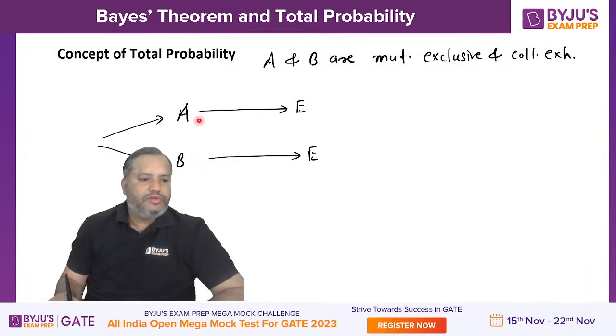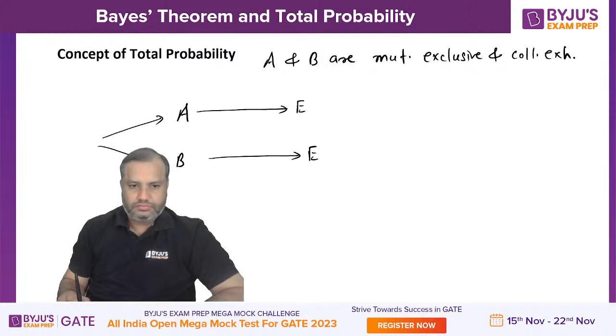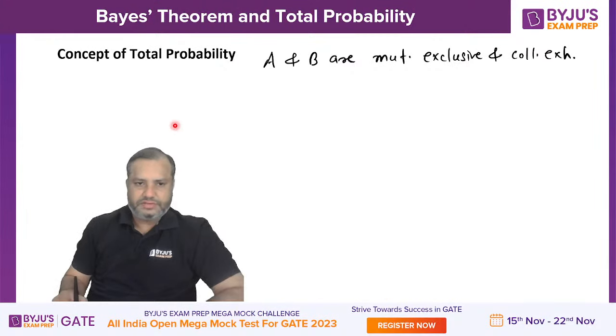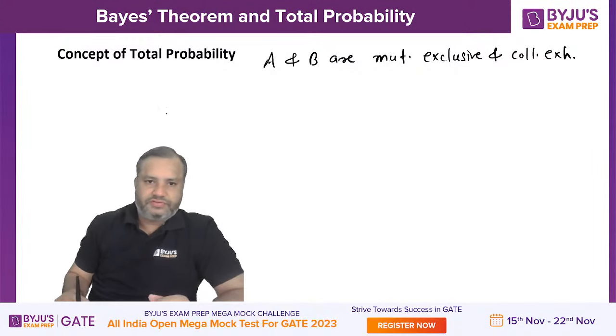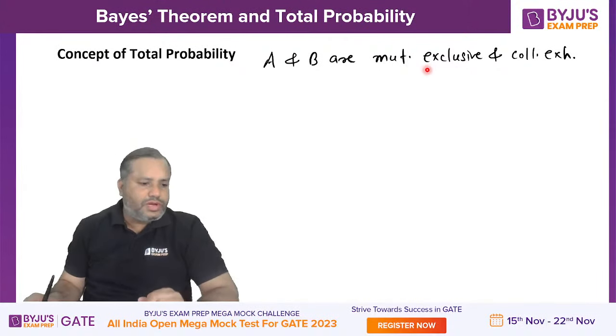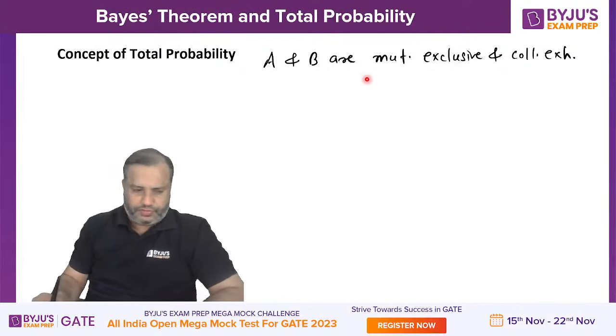So we have got two events A and B. We'll repeat this, maybe you would have missed it. We have got two events A and B which are mutually exclusive and collectively exhaustive.